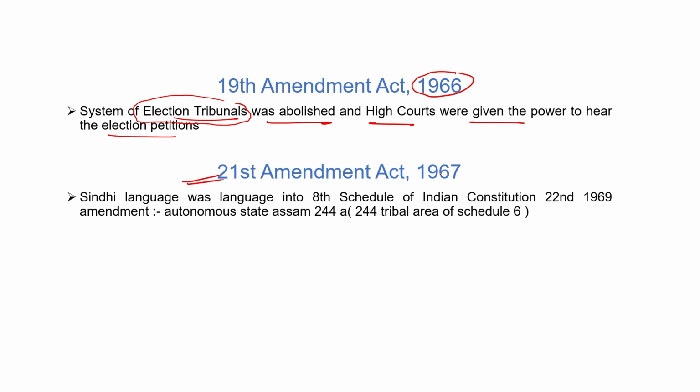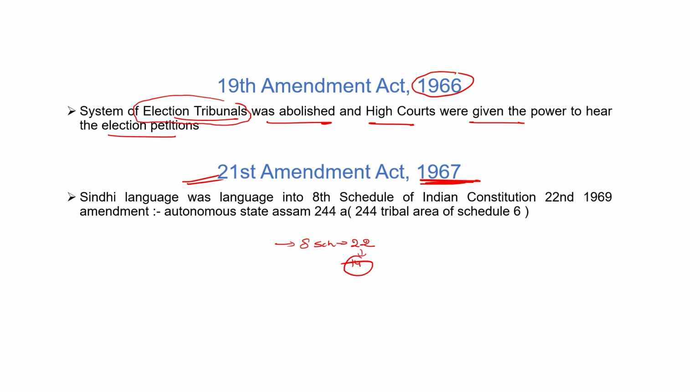In the 21st Amendment 1967, which was done in 1967, Sindhi was added under the 8th Schedule as the 15th official language of India. What does it mean? Originally, when we discussed the schedule, in the 8th Schedule there are at present a total of 22 languages, but originally there were 14 languages. It means when the Constitution was formed on 26th November 1949, there were a total of 14 official languages of India.